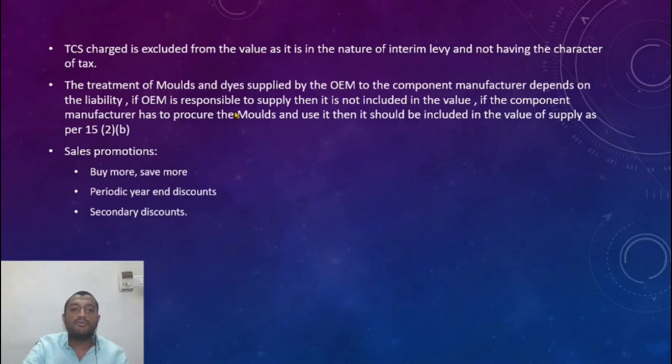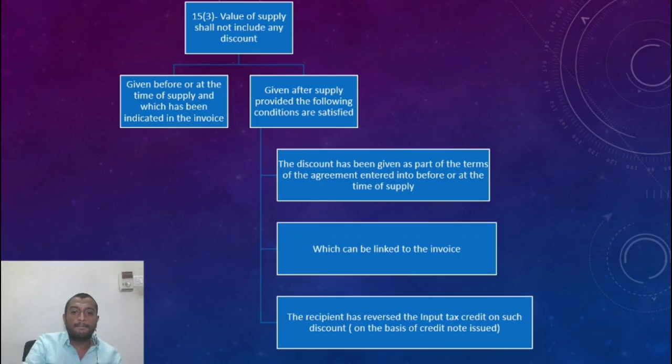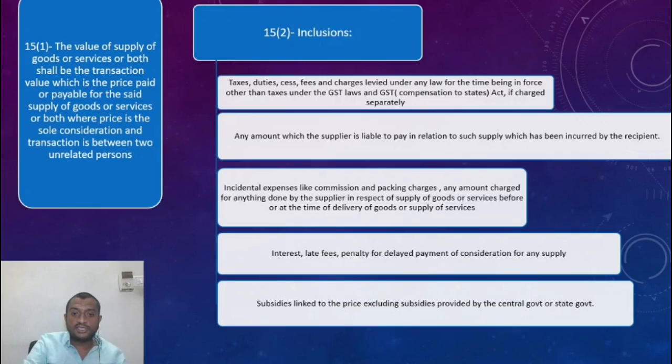Alright, the treatment of molds and dies supplied by an original equipment manufacturer to the component manufacturer depends on the liability. If the OEM is responsible to supply, then it is not included in the value. If the component manufacturer has to procure the molds and use them, then it should be included in the value of supply. Now this is similar to section 15 subsection 2 clause B, as we've discussed.